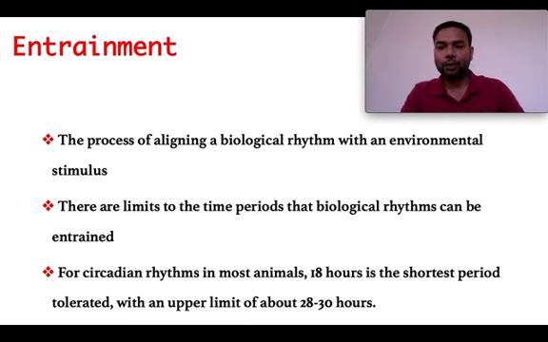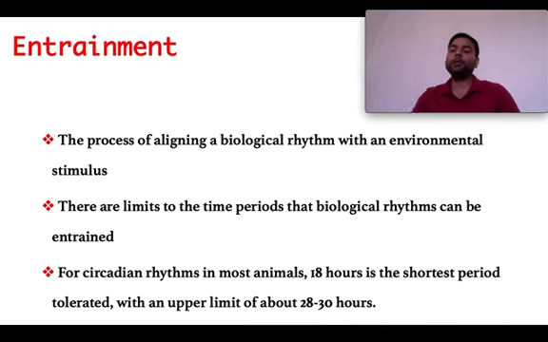If we give an organism the cyclical light and dark phase 10 plus 8, then the organism will get entrained. But if we give these organisms a light and dark period like 5 plus 5, then that organism will not get entrained. The total duration must be more than 18 hours and less than 28 to 30 hours. Okay, if we give an organism the light and dark exposure like 20 plus 20, total 40 hours, 20 hour dark, 20 hour light, then even the organism will not get entrained.